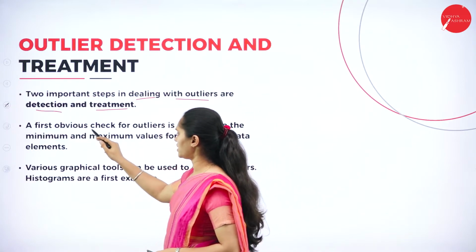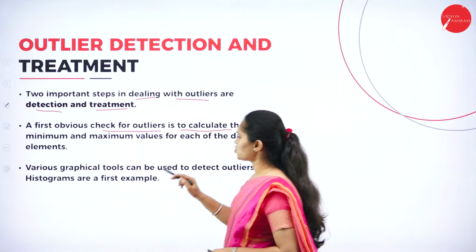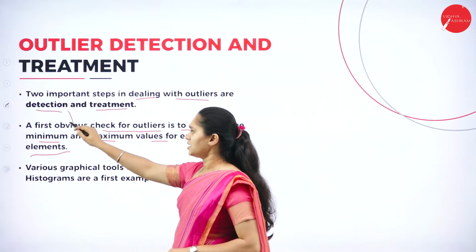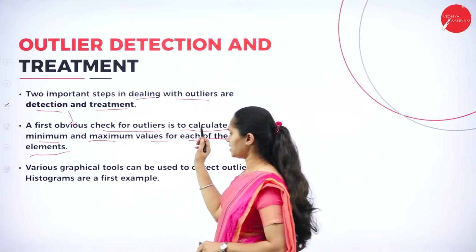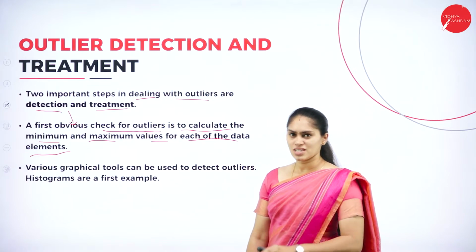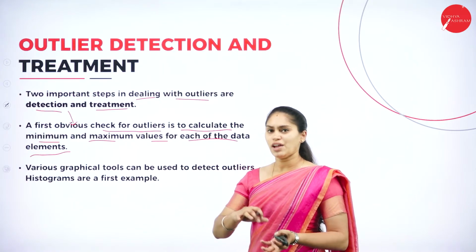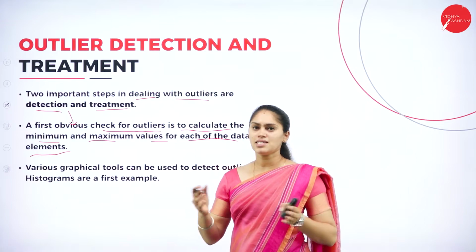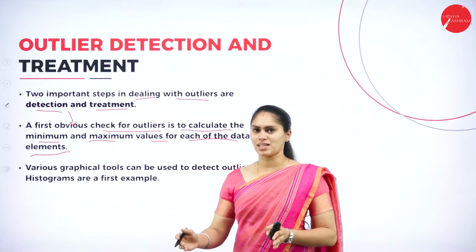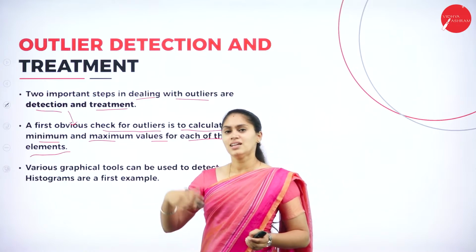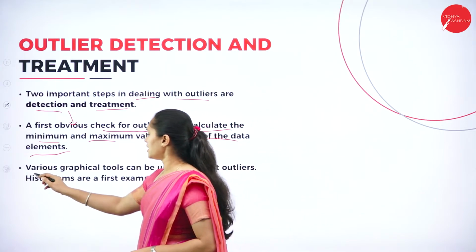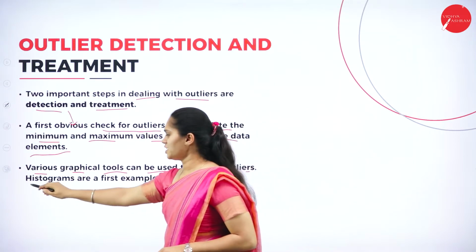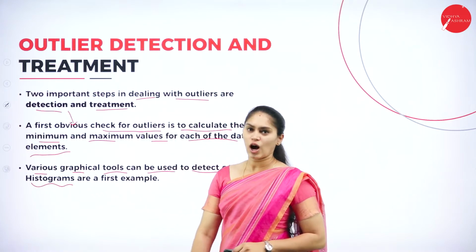So the first step is what? Detection. The check for the outlier is to calculate the minimum and maximum values for each of the data elements. After detecting that, I have to set a threshold, like which is the minimum value and which is the maximum value. If any value comes after the maximum or before the minimum, it will be termed an outlier, because I have a range between minimum and maximum. If the data element is not in that range, then it will be an outlier. And also various graphical tools can be used in order to detect the outliers. We are going to use histograms as an example for outlier detection.